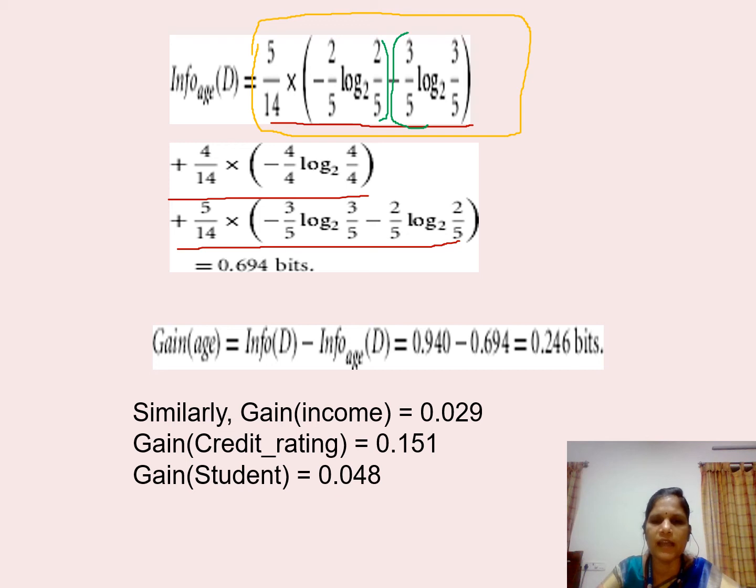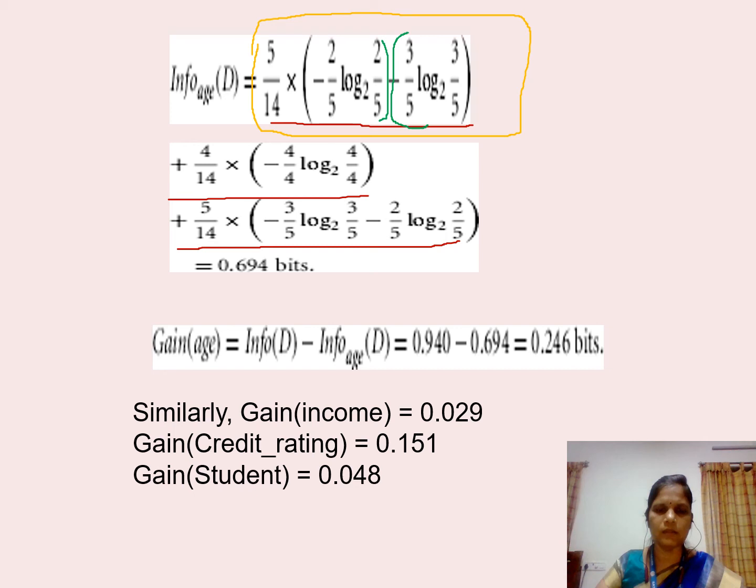Next one is the next category in the age attribute, which is your middle age. If you're considering the middle age, you have 4 middle age people in the data set. That's the reason it is given here as 4.